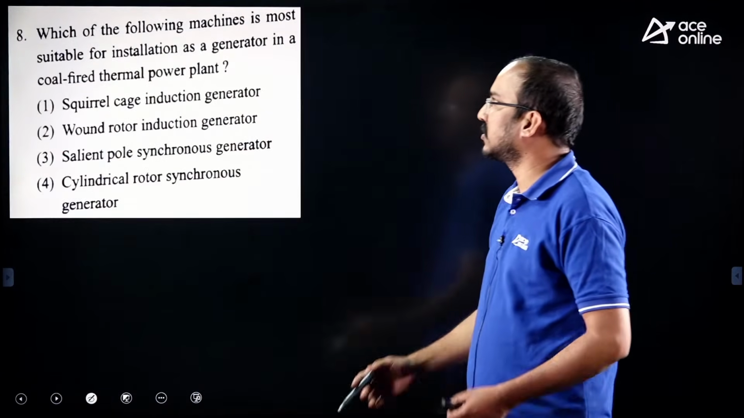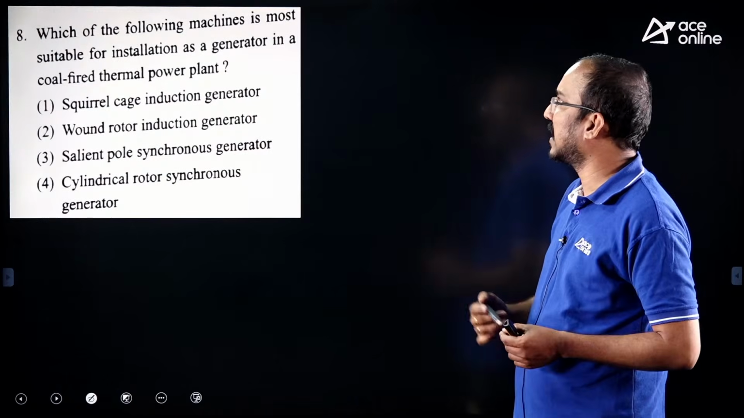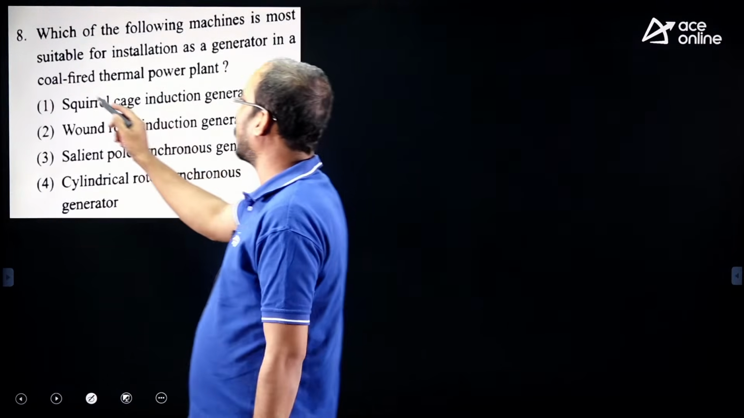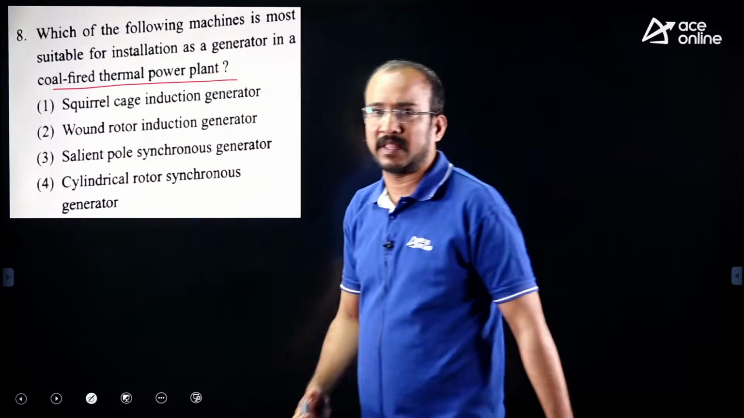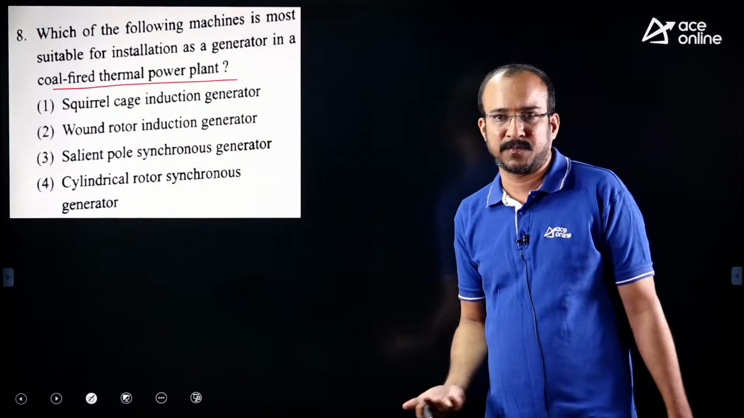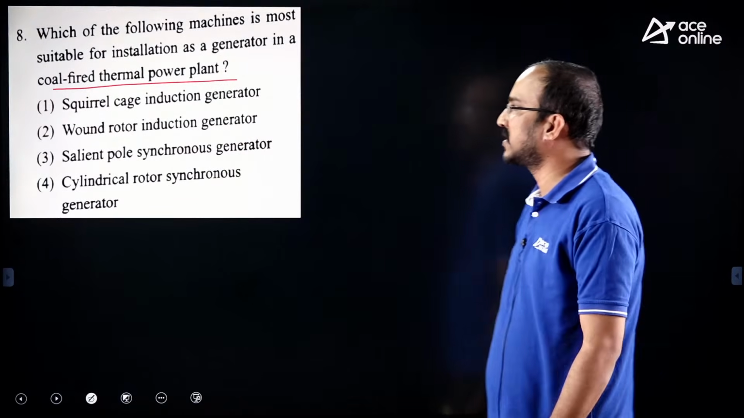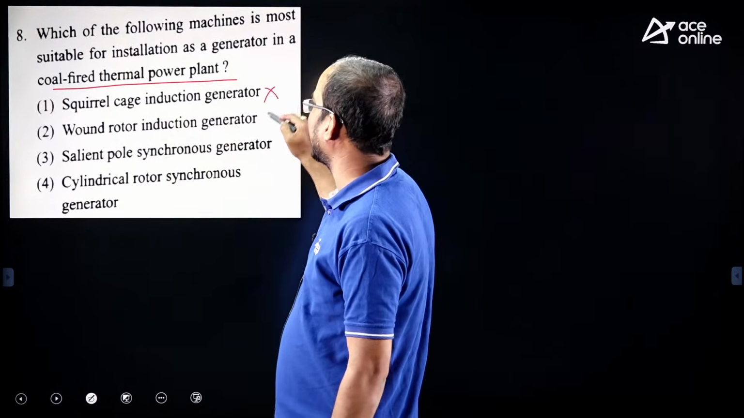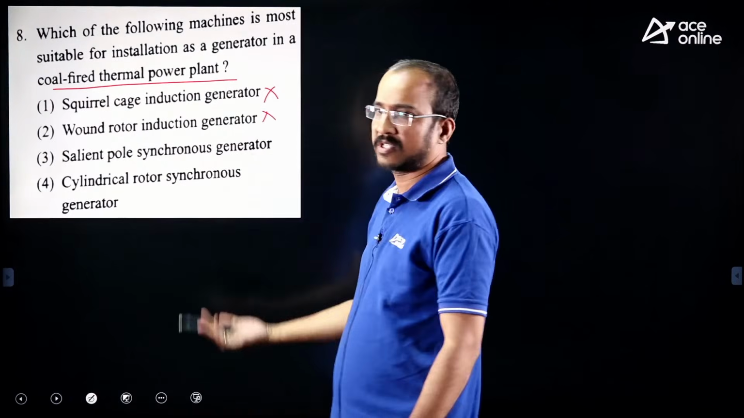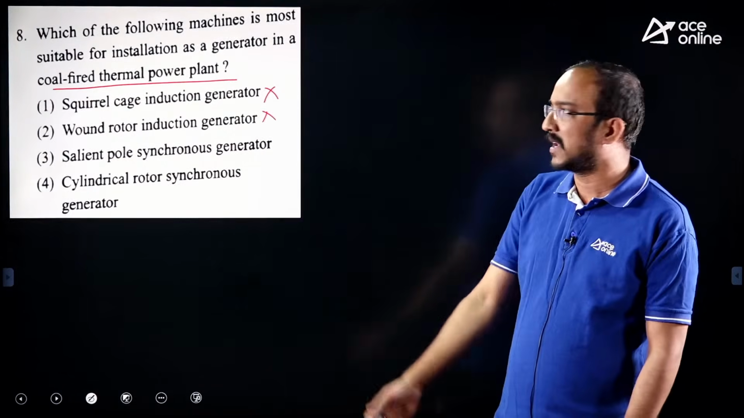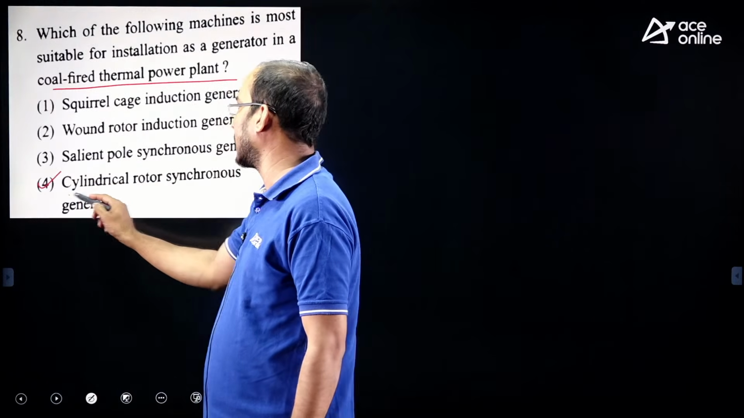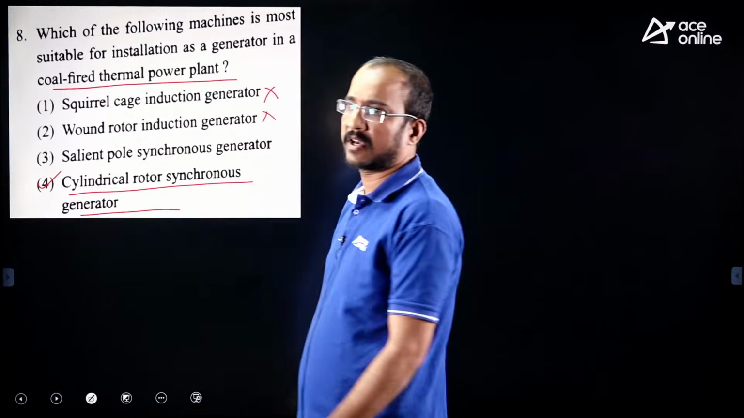Now let us observe this question. Which of the following machines is most suitable for installation of generator in a coal-fired thermal power plant? So in a thermal power plant we can attain high speeds. So for high speeds, which type of generator, and constant speed we can maintain? So induction generator will not be the option. So synchronous generator is the option. As we can obtain high speed operation, so we will go for the cylindrical rotor synchronous generator.